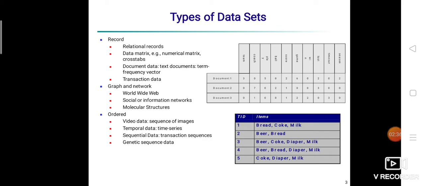So let's move on to the next topic, that is data set classification. Our data set is majorly categorized into three types. First is record data, then graph data, and ordered data.